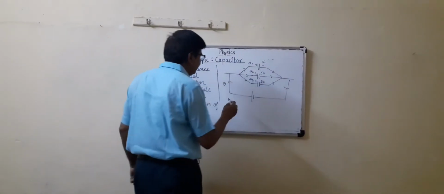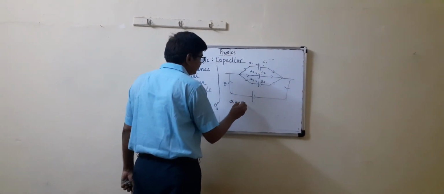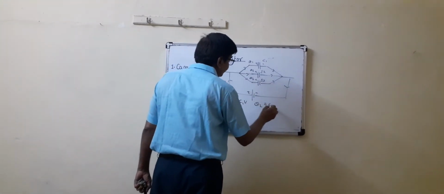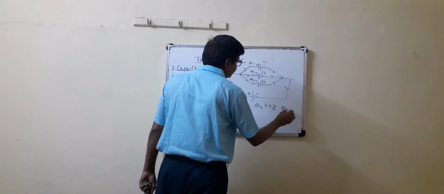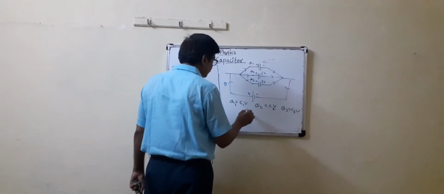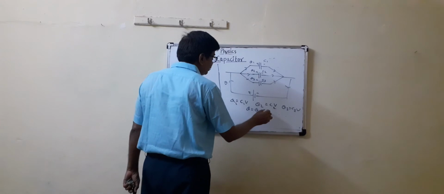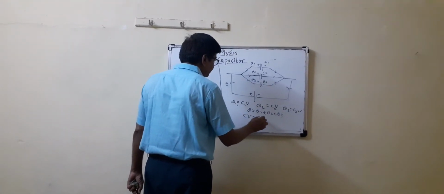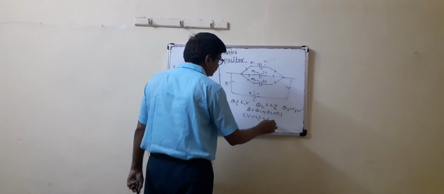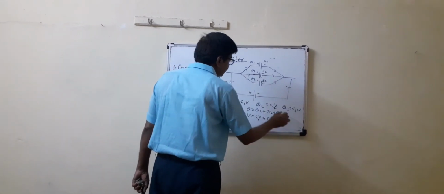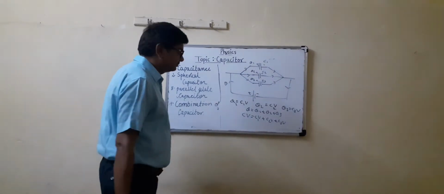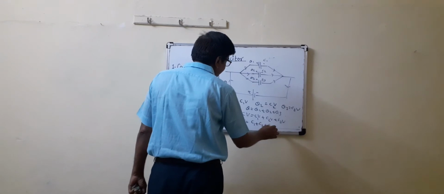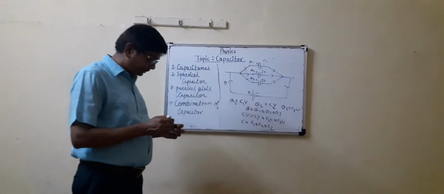In the same way, Q1 is C1V, Q2 is C2V, Q3 is C3V. Total charge Q is Q1 plus Q2 plus Q3, that is CV equals C1V plus C2V plus C3V. V is common, so C is equal to C1 plus C2 plus C3.